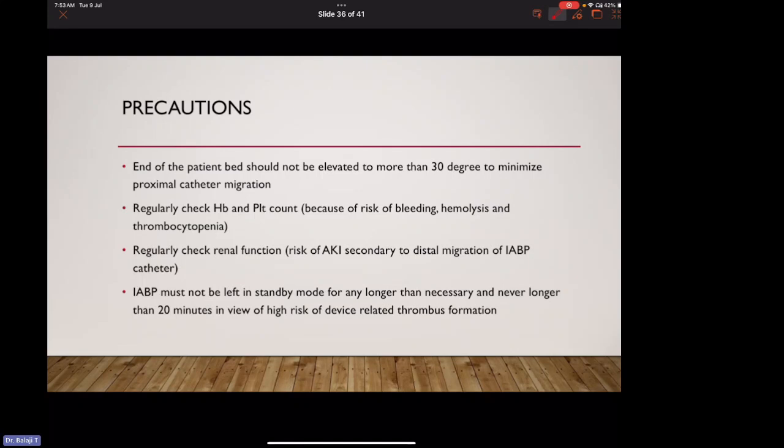Precautions during and after insertion of IABP. The head end of the patient's bed should not be elevated to more than 30 degrees to minimize proximal catheter migration. We should regularly check hemoglobin and platelet count because of the risk of bleeding, hemolysis, and thrombocytopenia, which is caused by mechanical damage by the IABP to RBCs and platelets. We should regularly check renal function because of the risk of AKI secondary to distal migration of the IABP catheter. The IABP must not be left in standby mode for any longer than necessary and never longer than 20 minutes, in view of the high risk of device-related thrombus formation.